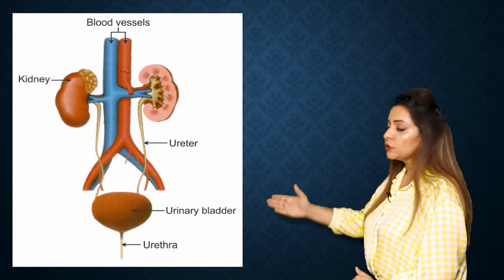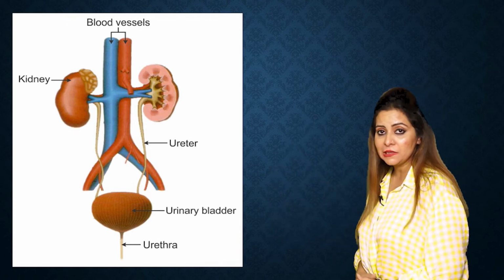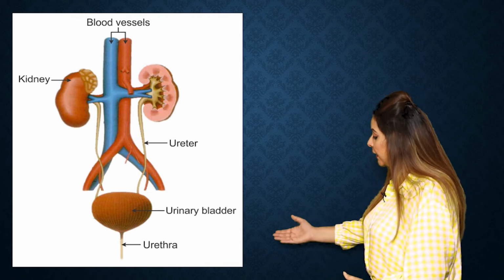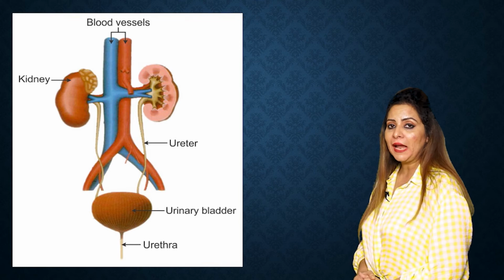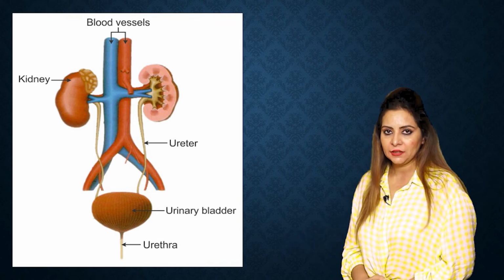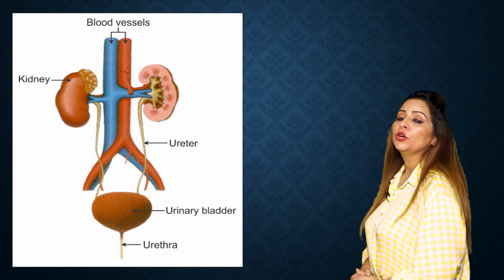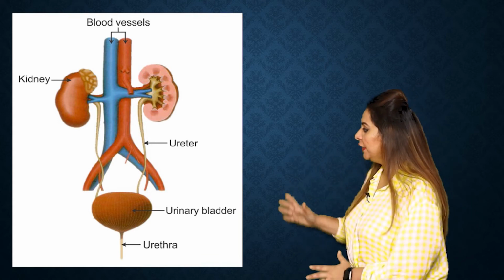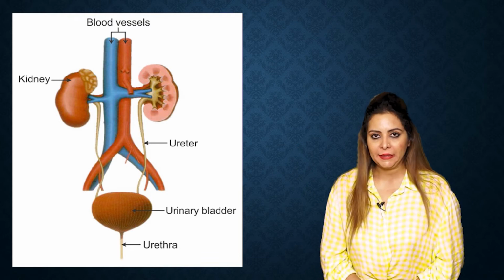These tubules which are running down are ureters. The sac which you can see is the urinary bladder, and the opening of the urinary bladder is called the urethra. This is how you are going to label these. This is all about the labeling of the excretory tract of human being.